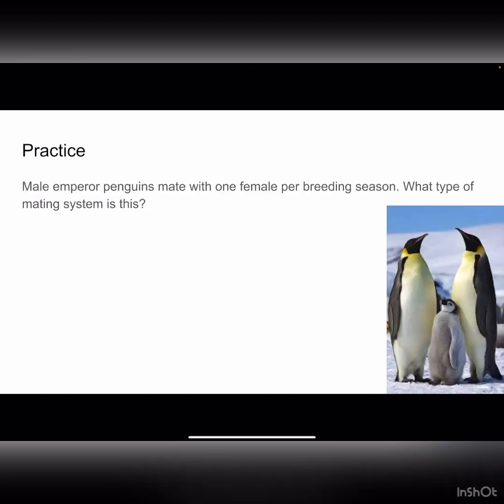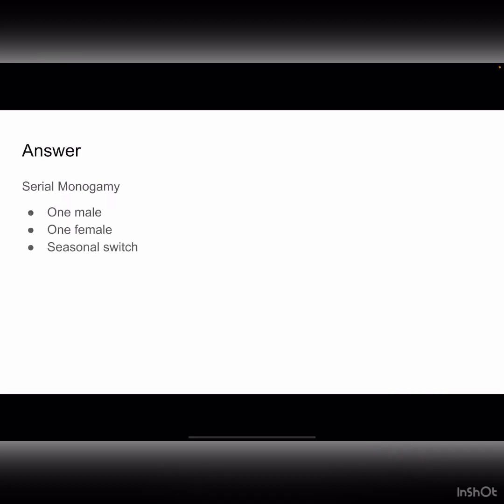Male emperor penguins mate with one female per breeding season. What type of mating system is this? It was serial monogamy. In the example, one female mated with one male, which would make it monogamy. However, the pair only stayed together for a breeding season, which would make this serial monogamy.